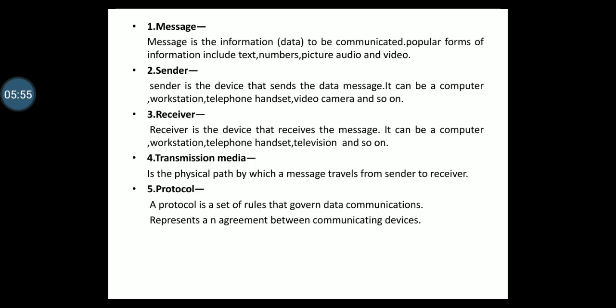It represents an agreement between the communicating devices. Without a protocol, two devices may be connected but not communicating, just as a person speaking French cannot be understood by a person who speaks only Japanese. So these are the five components of a data communication system.